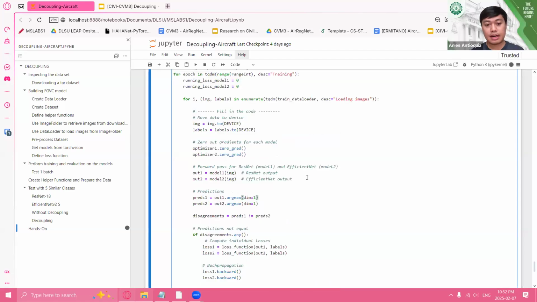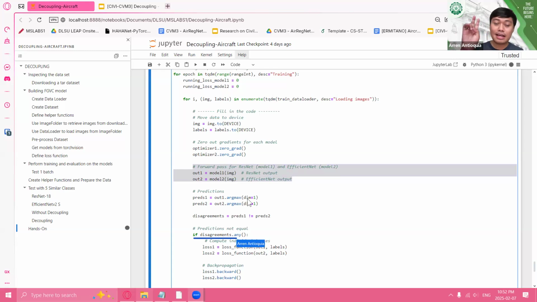Pero just to answer the question, if we could single out instances in the dataset that we have, pwede mong siguro, you could use this part after training the model, then probably you could use this part to determine which are the, quote-unquote, noisy images.